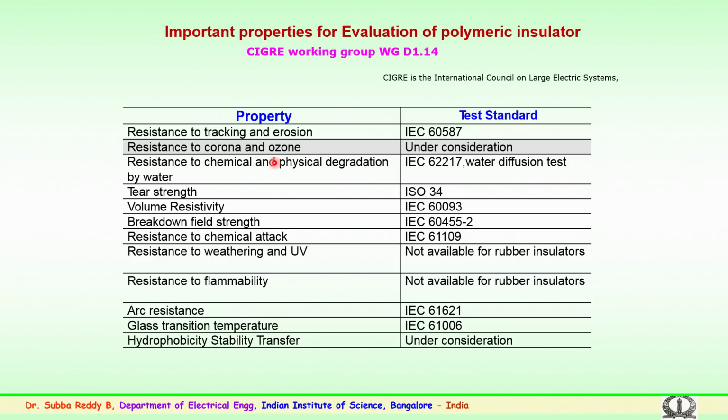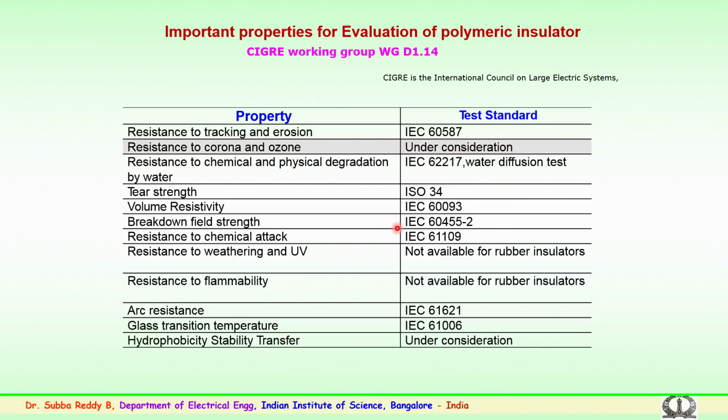Corona could be because of the hardware from the insulator strings which are connected, the corona control rings or the metal parts. The corona impinging on the rubber surface over a period of time could cause a serious issue in case water seeps in, forming nitric acid, and also the effect of ozone. For this the standard has yet to be evolved. That is the reason it is mentioned here that the standard is under consideration.